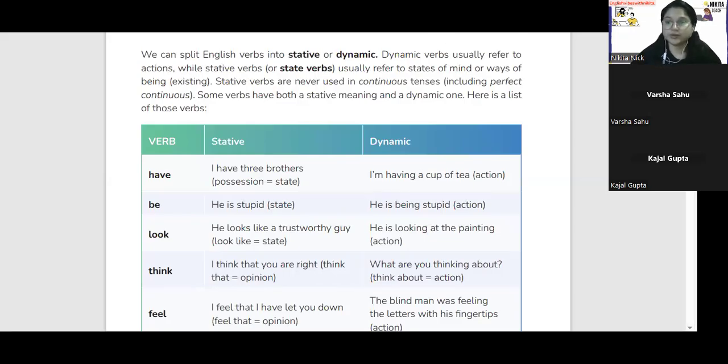So today we are going to see stative and dynamic verbs. We will see the uses of stative and dynamic, and then we will do some exercises related to stative and dynamic. All right.